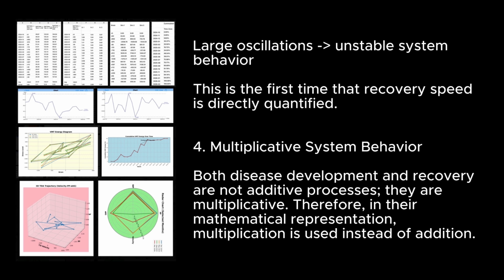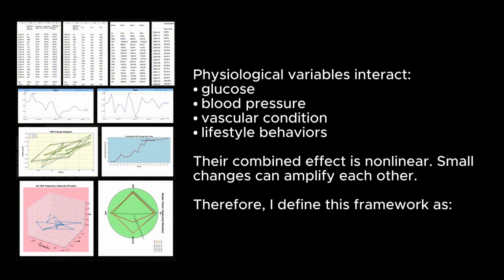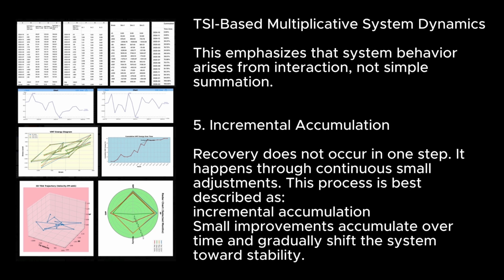4. Multiplicative system behavior. Both disease development and recovery are not additive processes. They are multiplicative. Therefore, in their mathematical representation, multiplication is used instead of addition. Physiological variables interact: glucose, blood pressure, vascular condition, lifestyle behavior. Their combined effect is nonlinear. Small changes can amplify each other. Therefore, I define this framework as TSI-based multiplicative system dynamics.